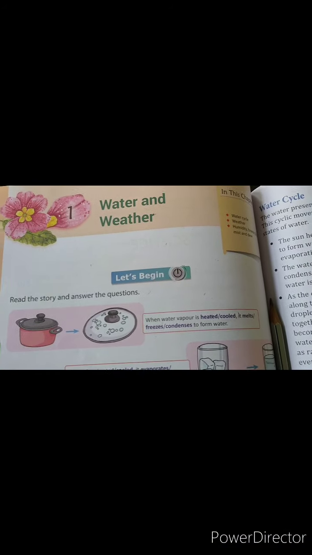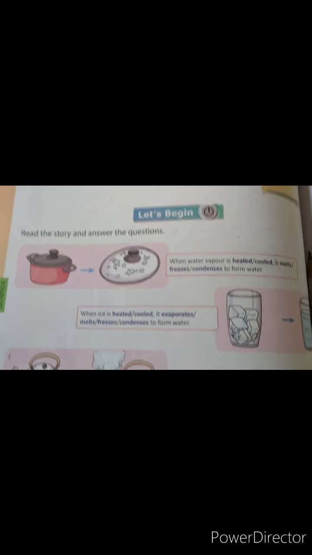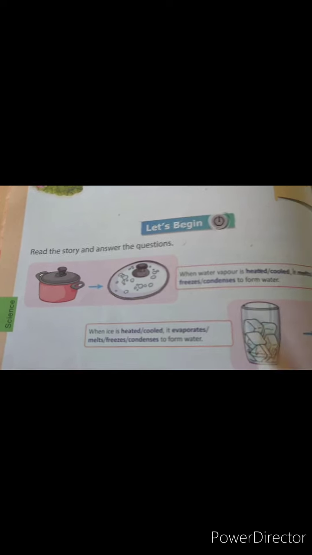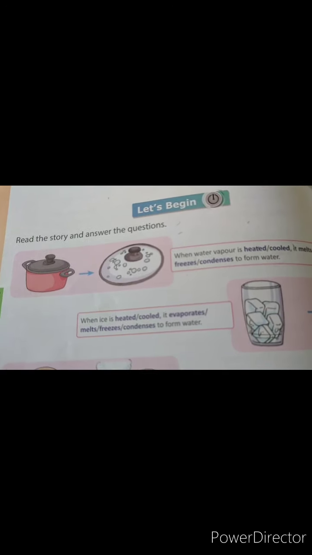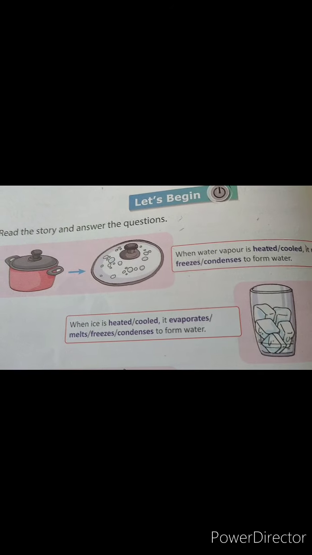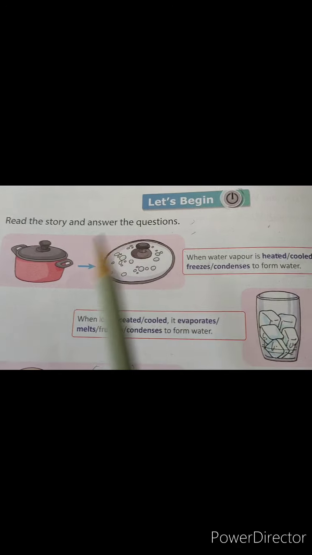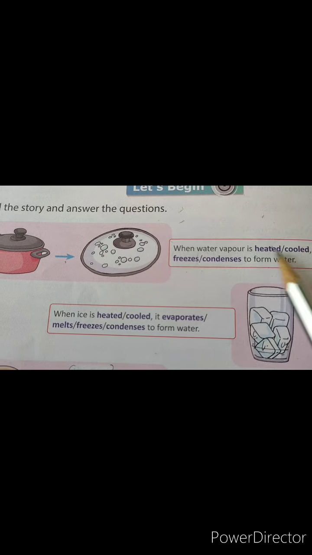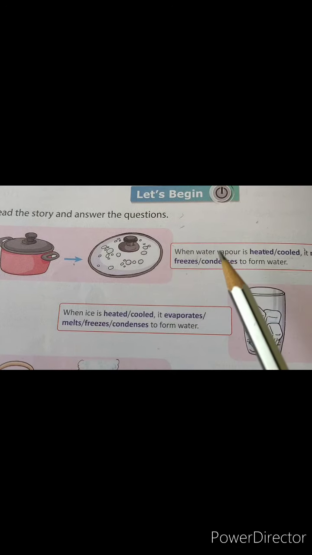Chapter number 1, water and weather. Students, on the very first page one activity is given. Let's begin. Read the story and answer the questions. Now what we have to do in this is, here some statements are given. We have to read these statements very carefully, analyze the diagram very carefully and then choose one option from them. Now let's read the first one.